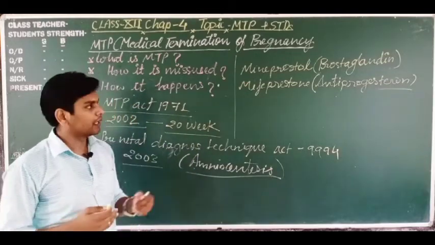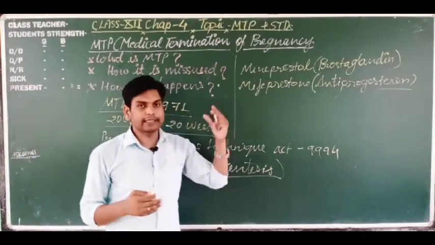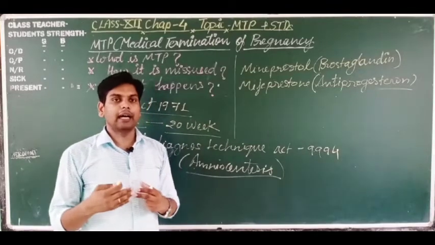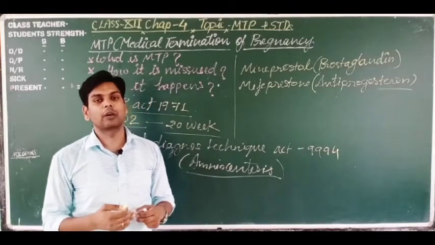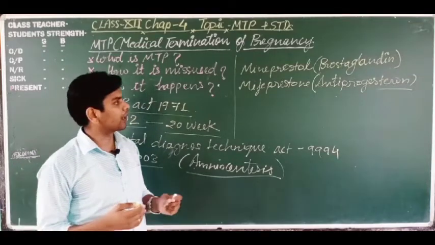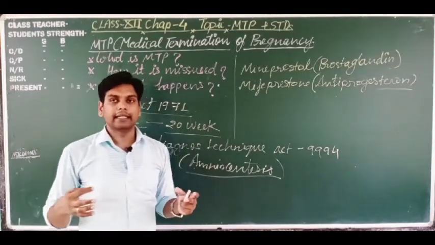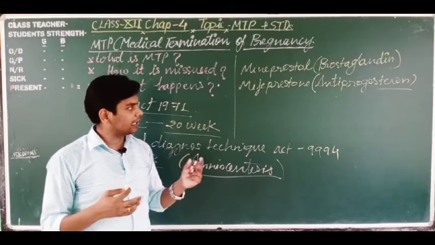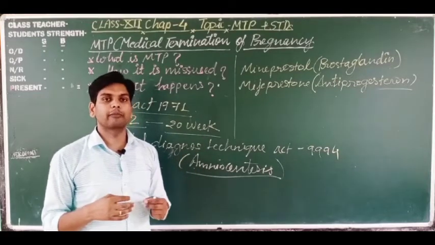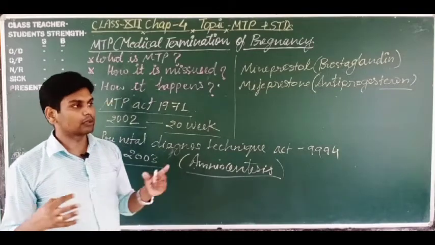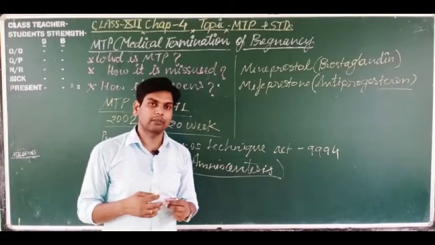Antiprogesterone is the chemical that prevents the formation of progesterone, and it decreases the concentration of progesterone in the blood of the mother. And prostaglandin causes the sloughing or degradation of the endometrium, and also vigorous contraction of the endometrium.